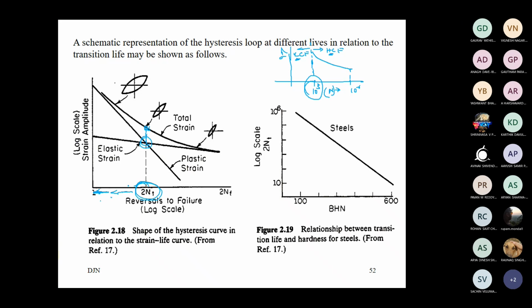So for any given material, first check what the transition life is, and then determine whether the applied load you are using is going to give you a life greater than the transition life or less than the transition life. Then choose the appropriate methodology. This is what is required from your end as a designer.